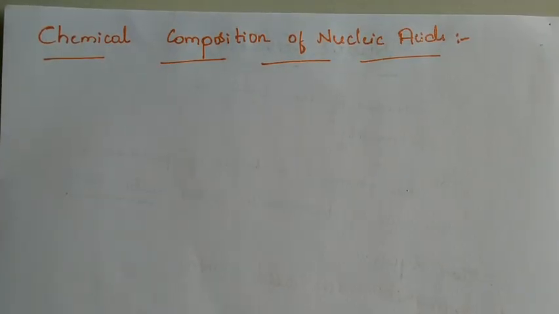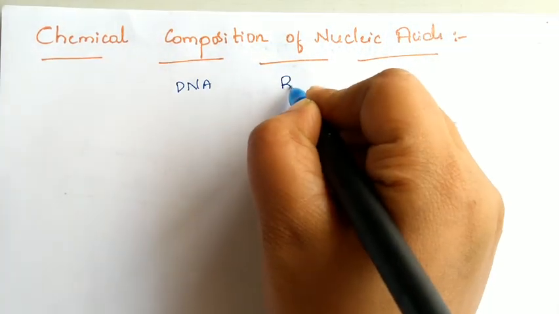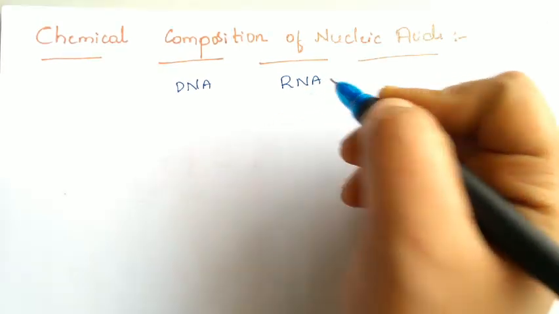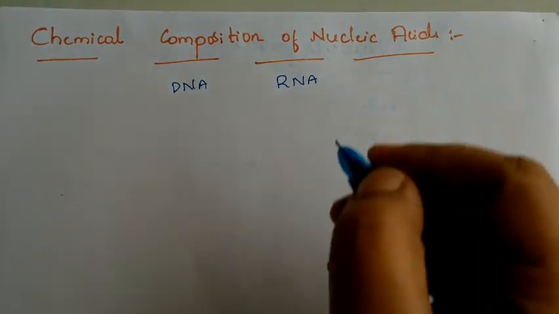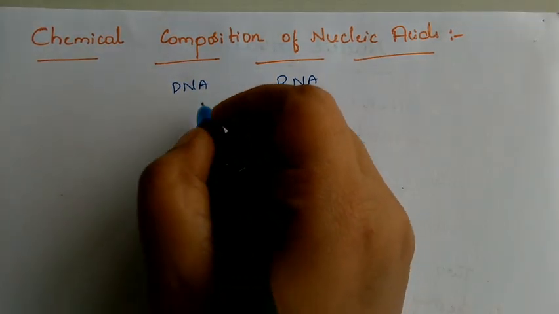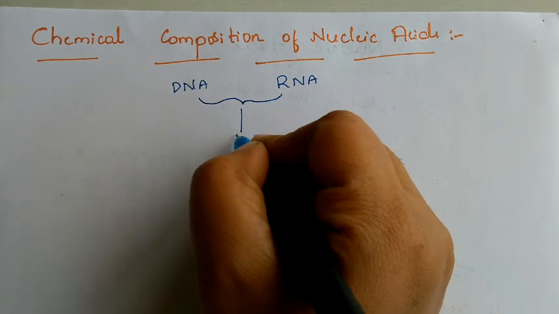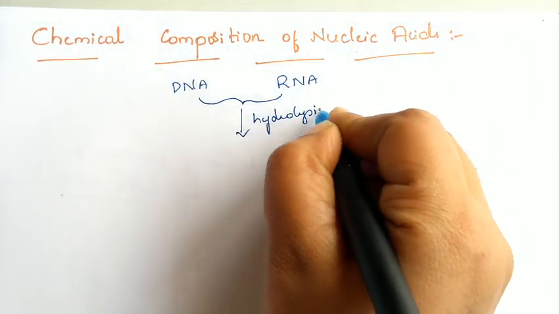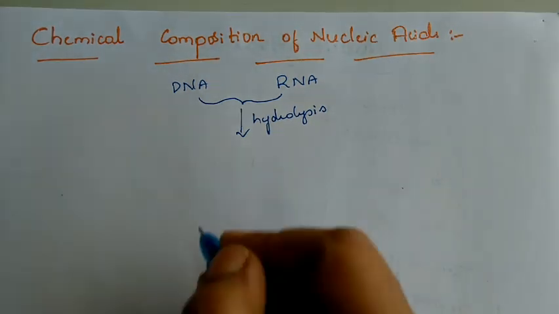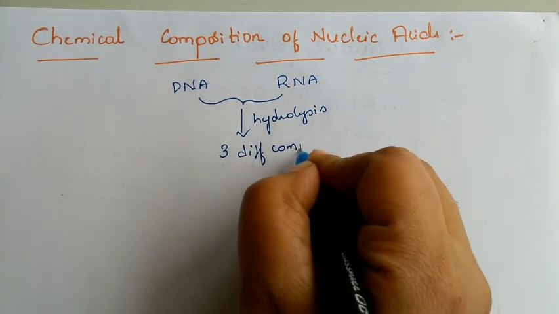Chemical composition of nucleic acids. Nucleic acids are of two types, DNA and RNA. If either DNA or RNA undergoes complete hydrolysis, it gives rise to three different compounds.